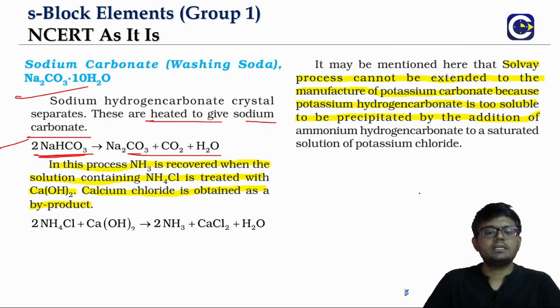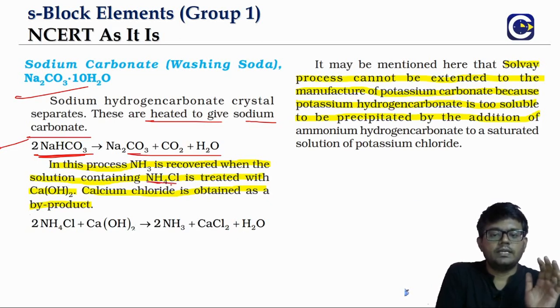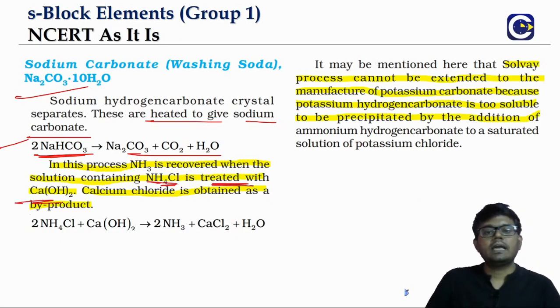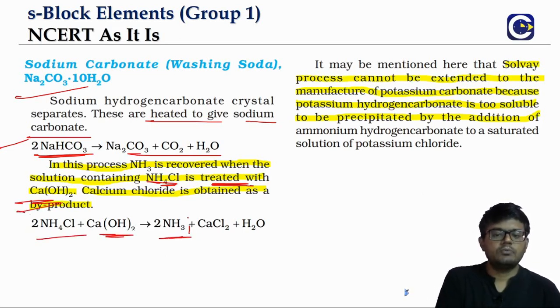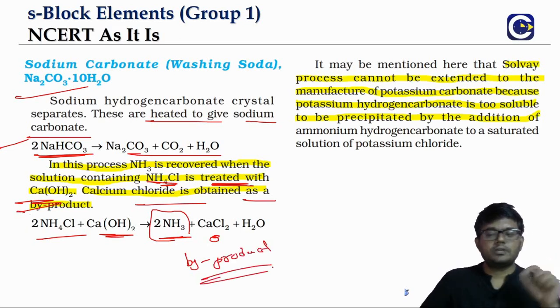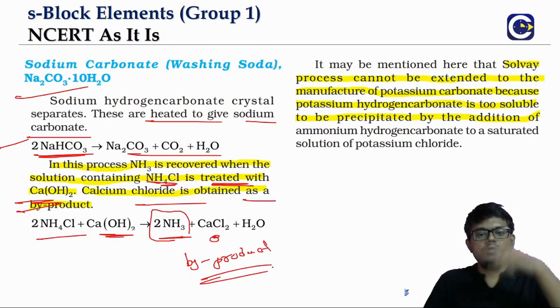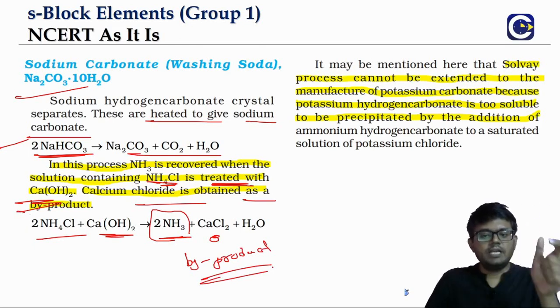The regeneration or recovery of ammonia will happen when we make the solution containing ammonium chloride react with calcium hydroxide. If ammonium chloride reacts with calcium hydroxide, it will give us ammonia back. Sometimes these kinds of questions can be asked: calcium chloride will be obtained as a byproduct. So in the Solvay process, calcium chloride is obtained as a byproduct. And how is the ammonia recovered? Ammonia is recovered by treating the solution containing ammonium chloride with calcium hydroxide.